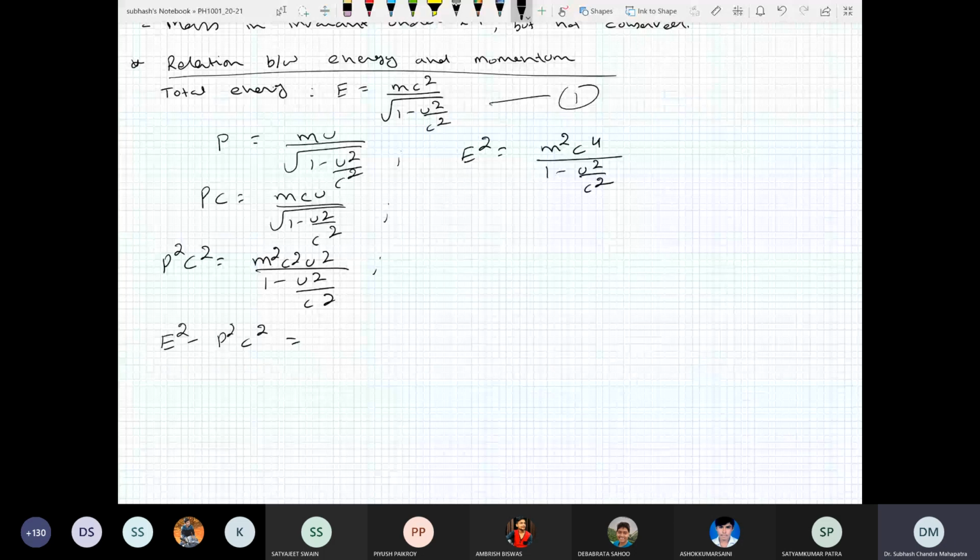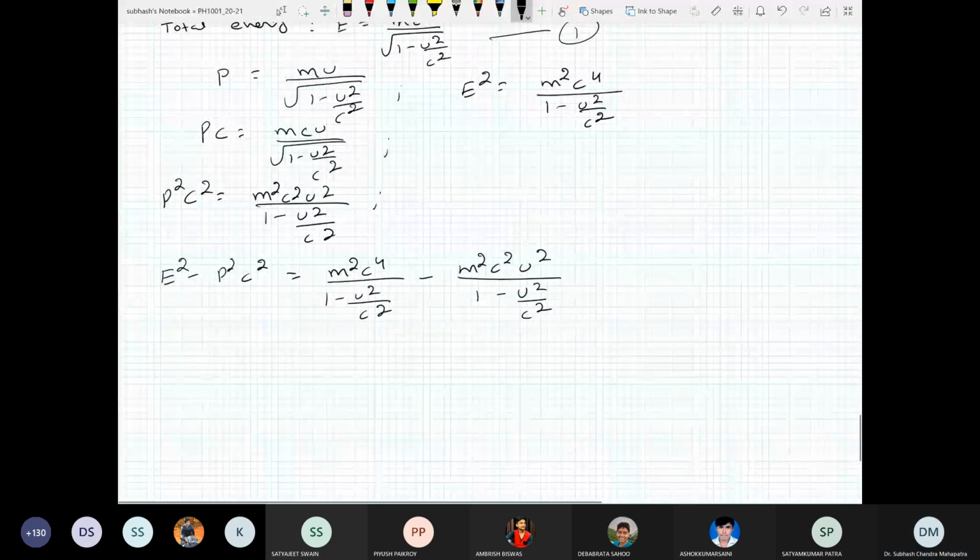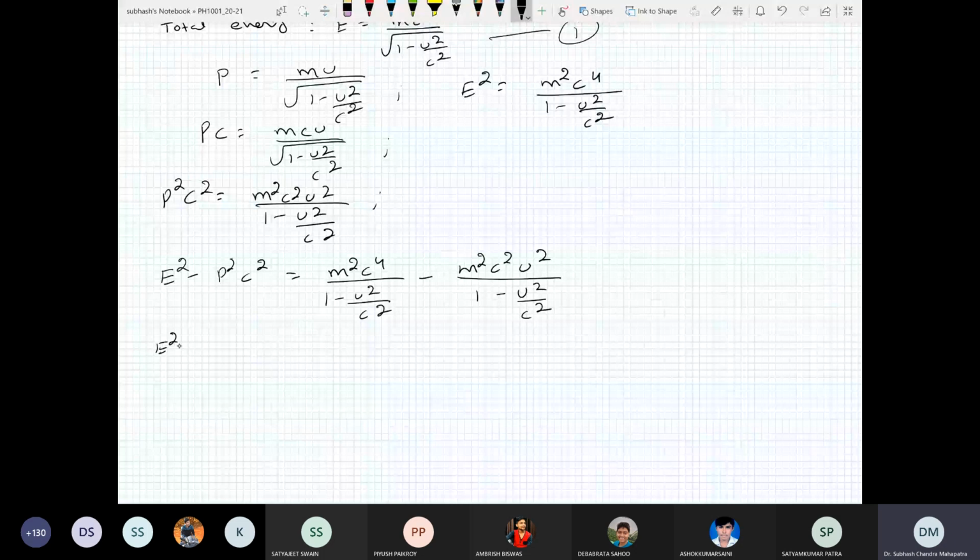This is m square c4 divided by 1 minus u square by c square minus m square c square u square divided by 1 minus u square by c square. So we have E square minus p square c square is equal to m square c4. I can take c4 outside as well.